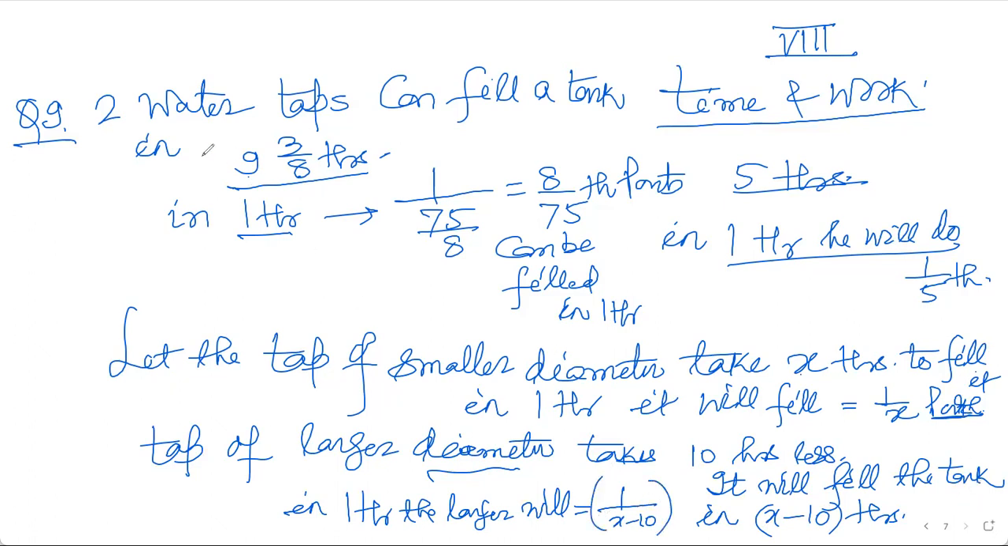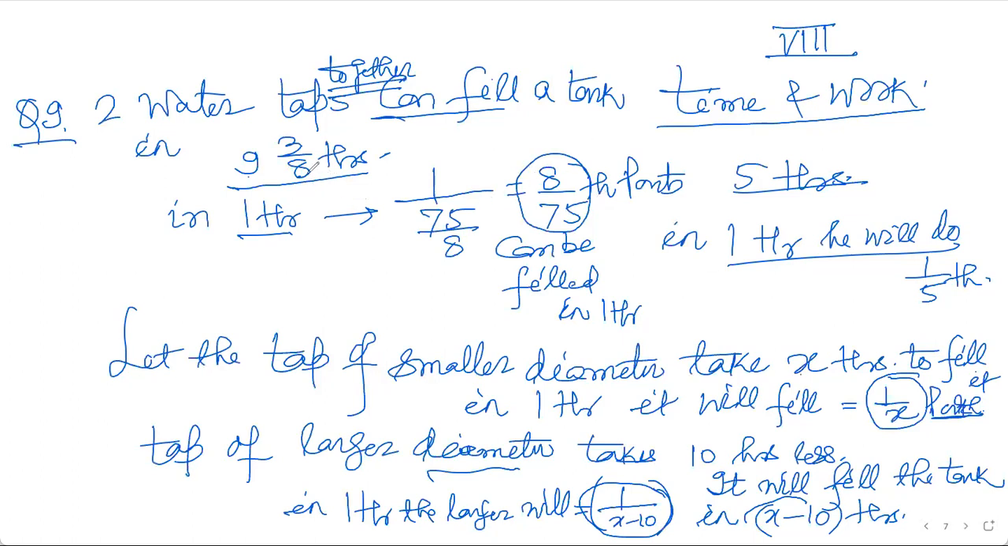So they are running together, tubs together. This is together, both together. So what shall I do? This one reciprocated, this one reciprocated here, and this is also almost reciprocated here. So I'll do the equation like this: 1 upon x plus 1 upon x minus 10 together. Together means plus.